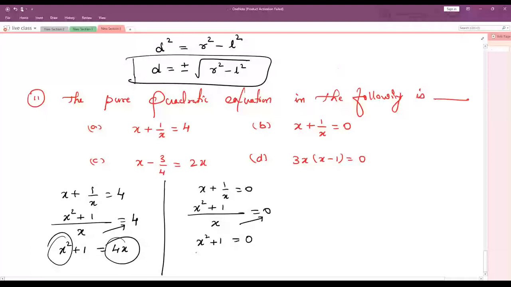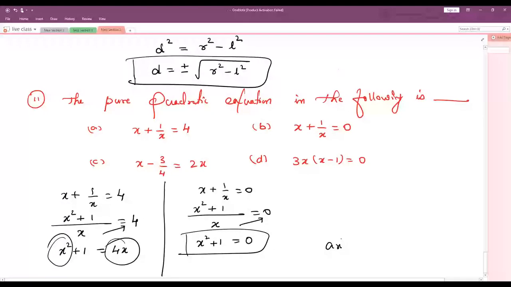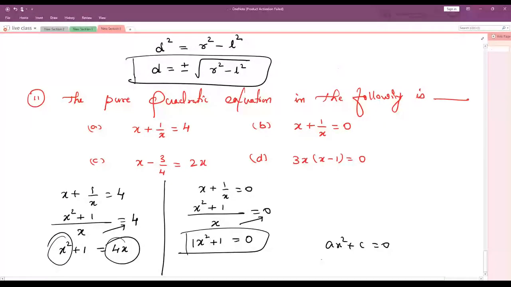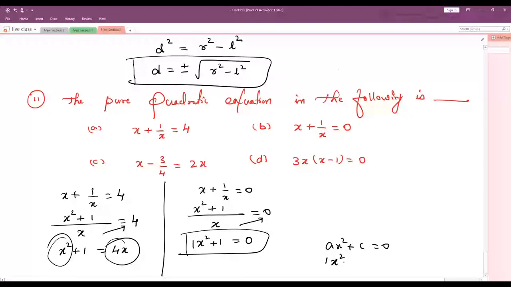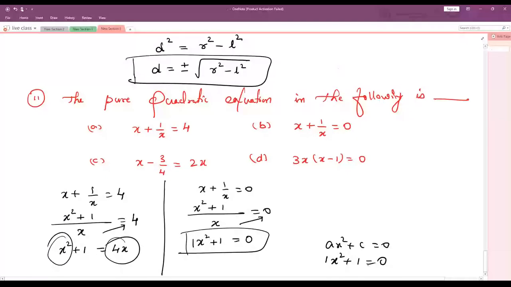We can see in this equation only highest power is 2, no? Correct? It's matching with ax square plus c equals 0. Here a value is nothing is there means we should assume 1. Here it's in the form of 1x square plus 1 is equals to 0. Correct, no? Understood? Got it? So option B is the correct answer, because in pure quadratic equation only highest power should be 2, not 2 and 1.